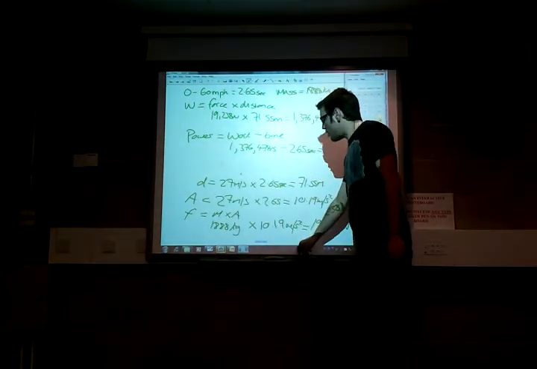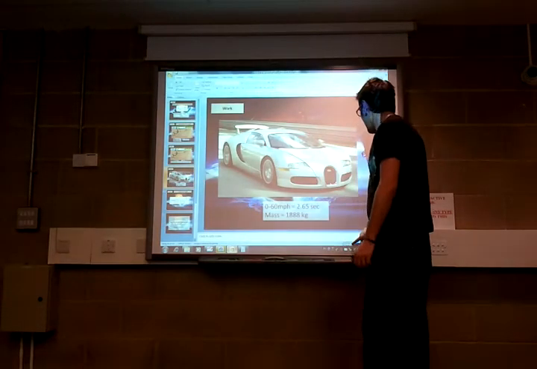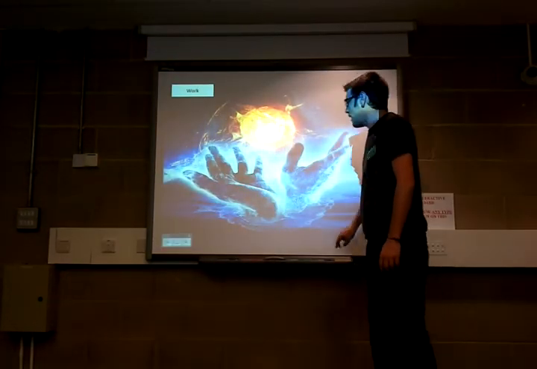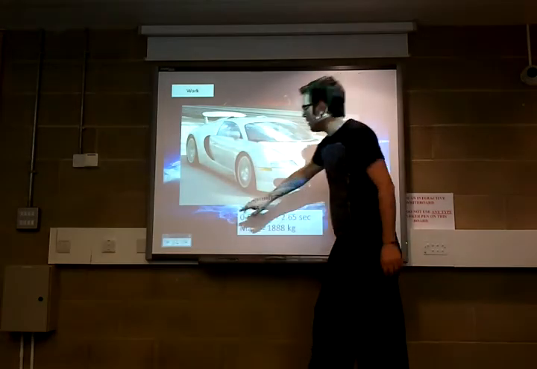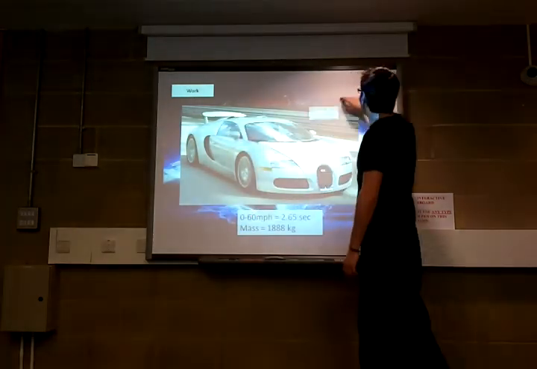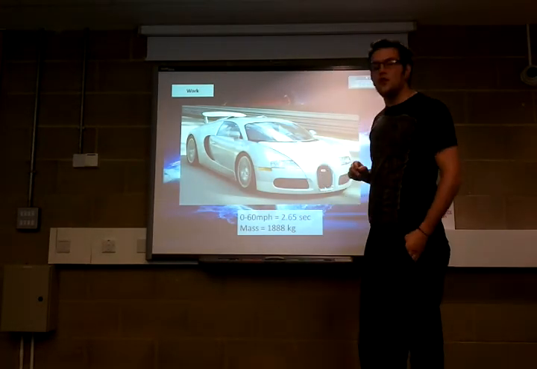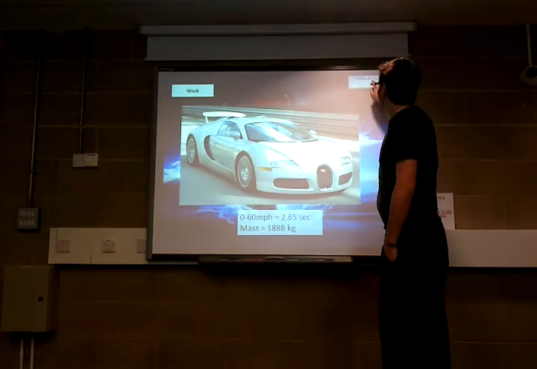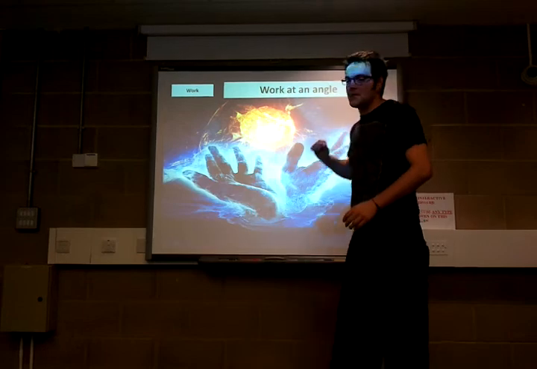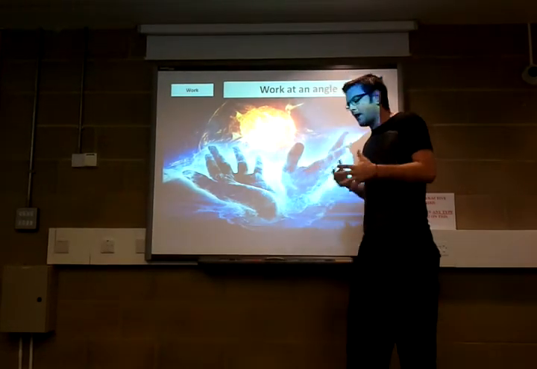Okay? So I hope that this has helped with all of the maths that are involved in working out work and working out power. As I said, work you may well come across at higher tier Key Stage 4. Power you'll really only generally come across at A level. So what's the last thing that we were talking about, that I said at the very beginning? Work at an angle. So how does this affect?